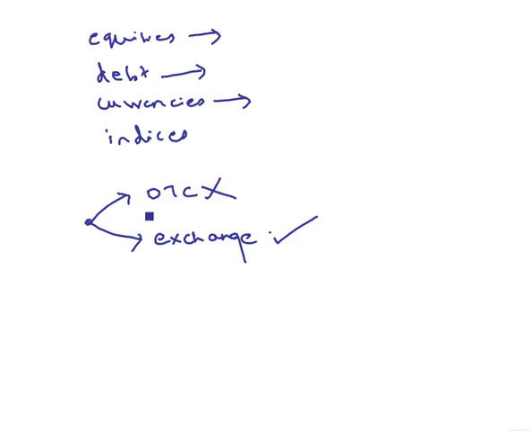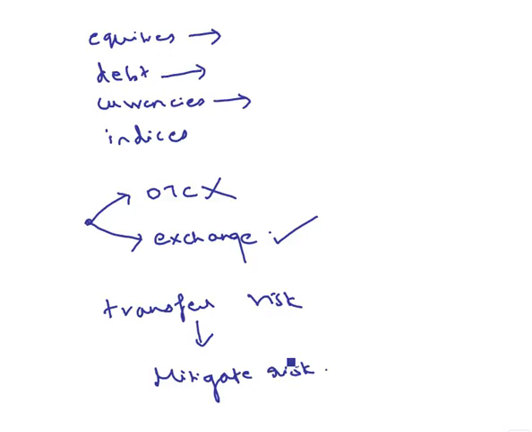The basic purpose of derivative, we all know, is to transfer the risk from a risk averse person to the risk taking person. So that is the basic aim or purpose of derivative. In doing so, the derivatives help mitigate the risk for the risk averse person. That is the reason why he is actually using derivative.